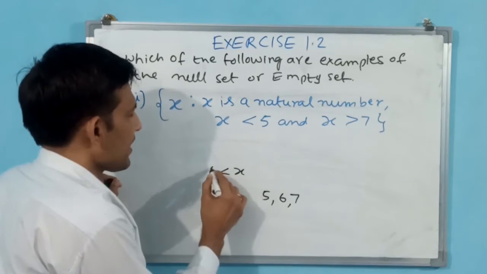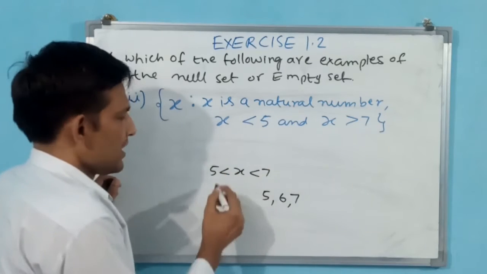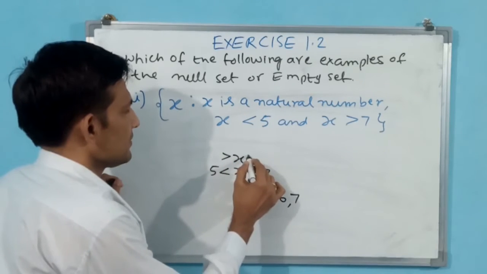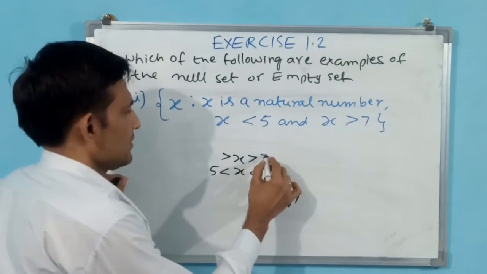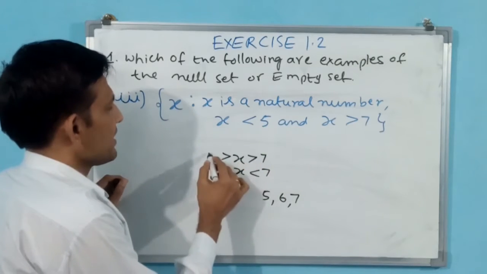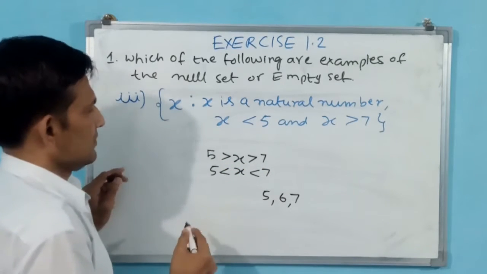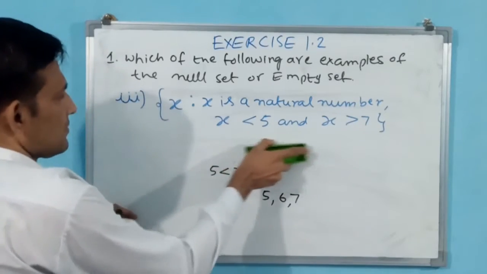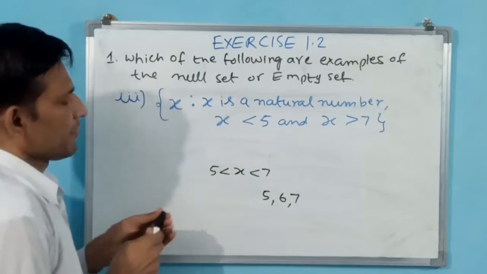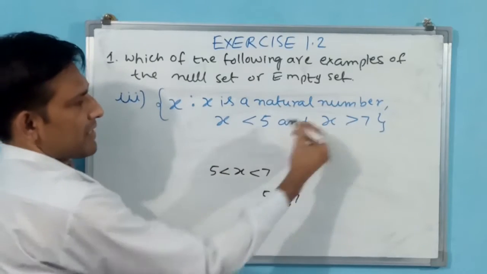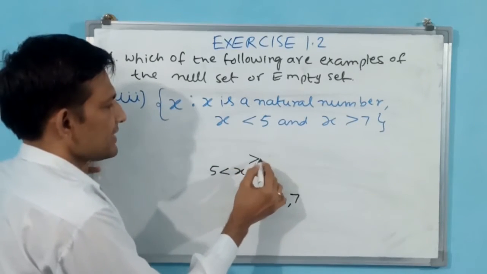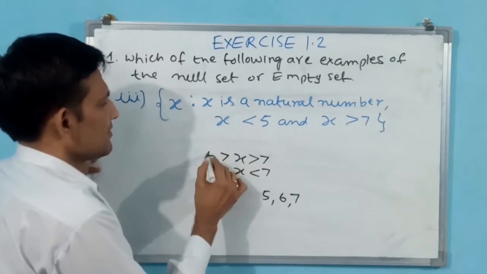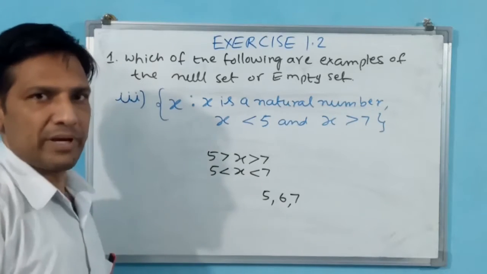But here it is less than 5 but greater than 7. How is it there? Greater than 7 but less than 5. There is no such number.